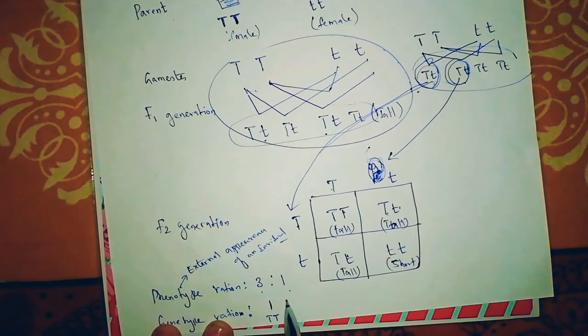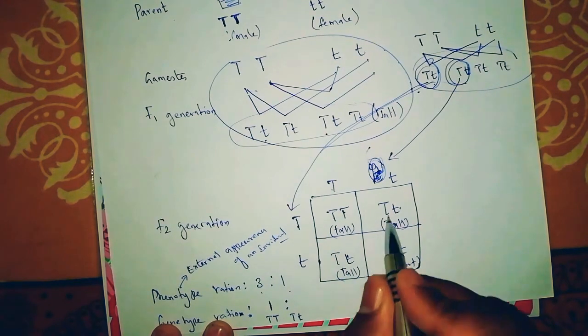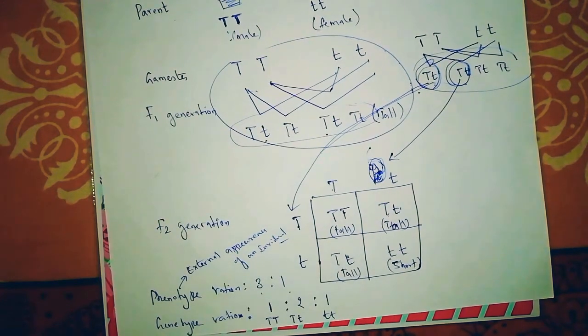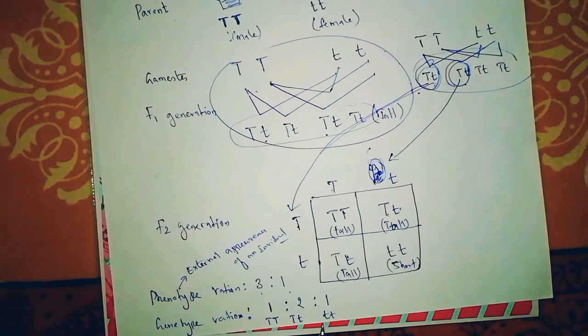Only 1. And how many capital T and small t are here? 2. And how many only small t? Only 1. So the genotype ratio is 1:2:1. That means 2 tall and 1 short.